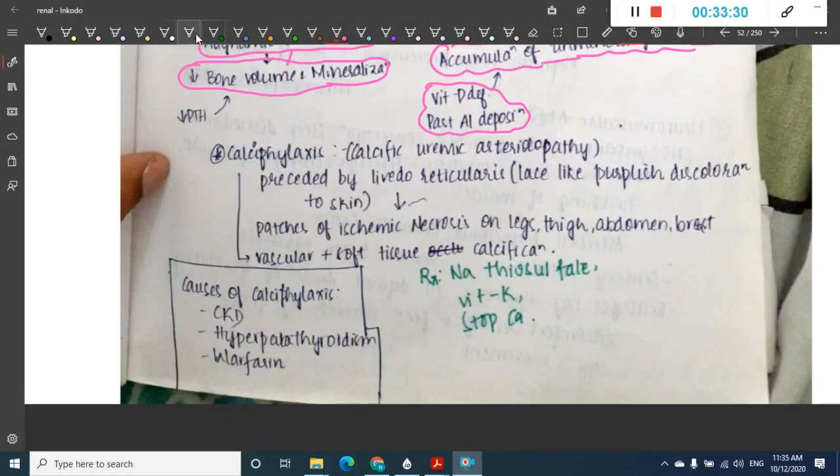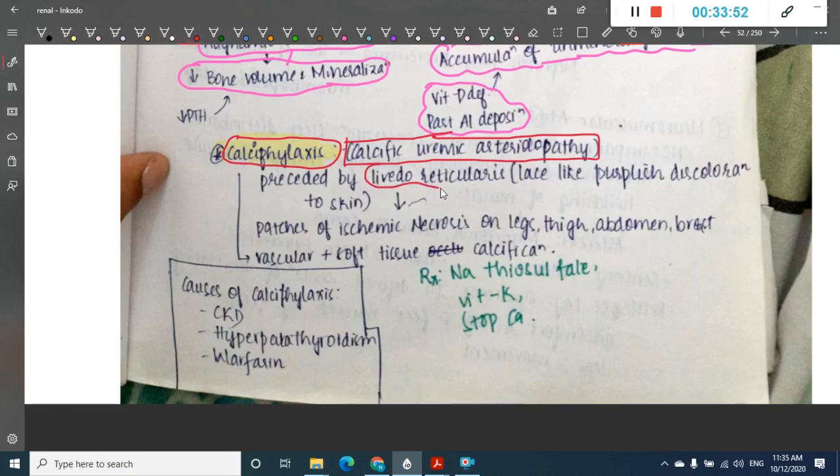In primary hyperparathyroidism, we have something called calciphylaxis, which is very important. What is this calciphylaxis? It is also called calcemic uremic arteriolopathy. This is mainly preceded by livedo reticularis. What is livedo reticularis? It is a lace-like purplish discoloration of skin, and here you see patches of ischemic necrosis on the legs, thigh, abdomen and breast.